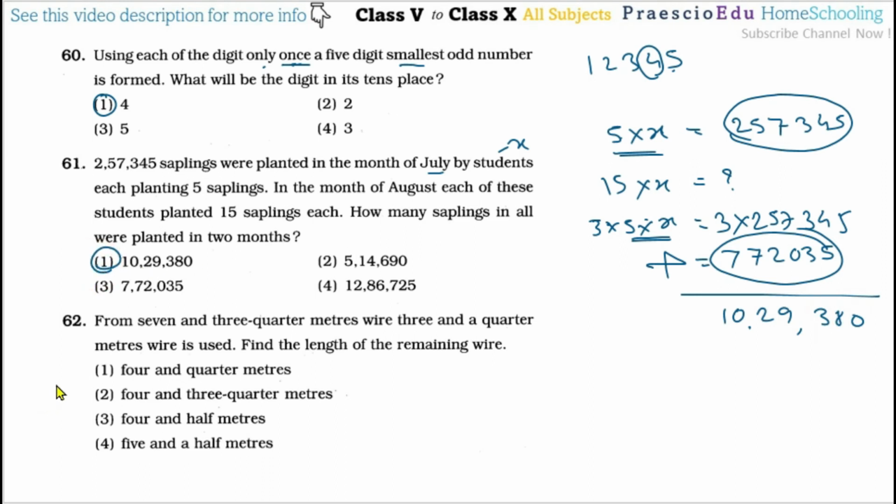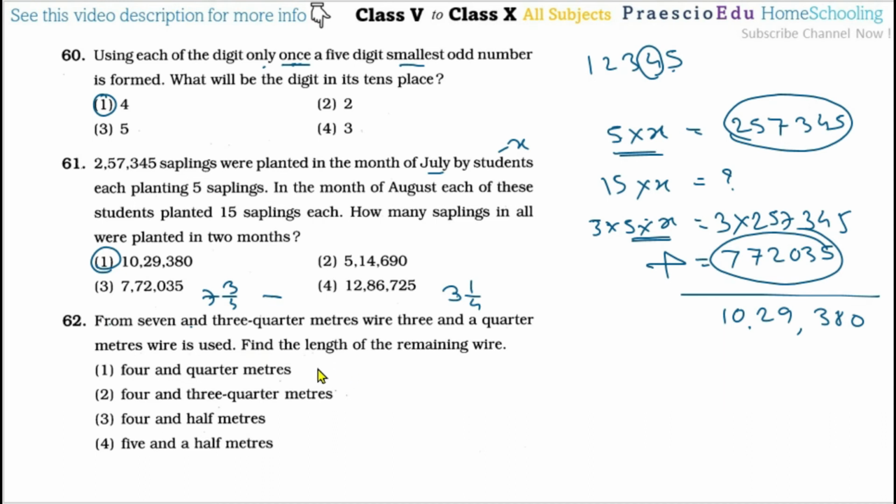Then question number 62. From 7 and 3 quarters meter wire, 7 and 3 quarters means 7 plus 3 quarters, 3 and a quarter meter is used. 3 and a quarter means 3 and 1 by 4, so that is the meaning. So this is used from this one, so from means that is a subtraction. Find the length of the remaining wire.